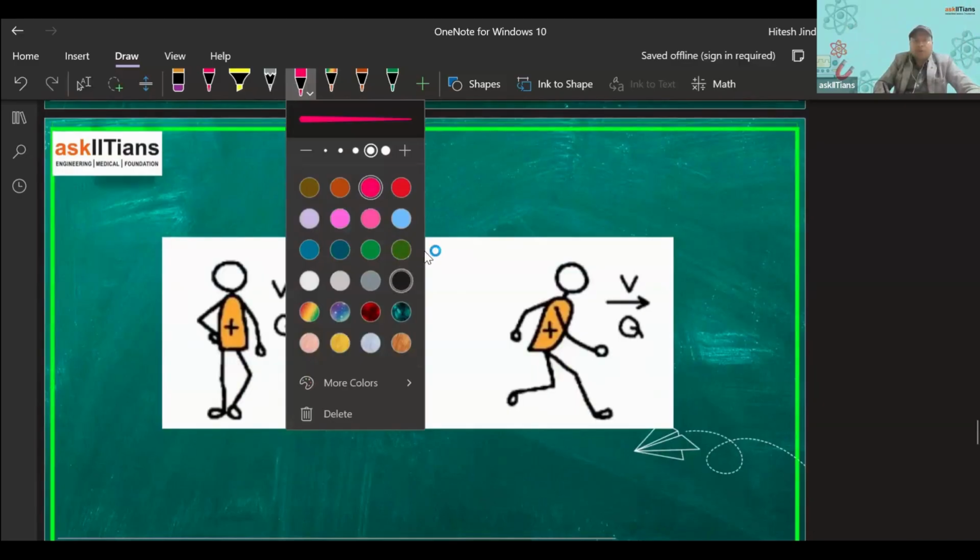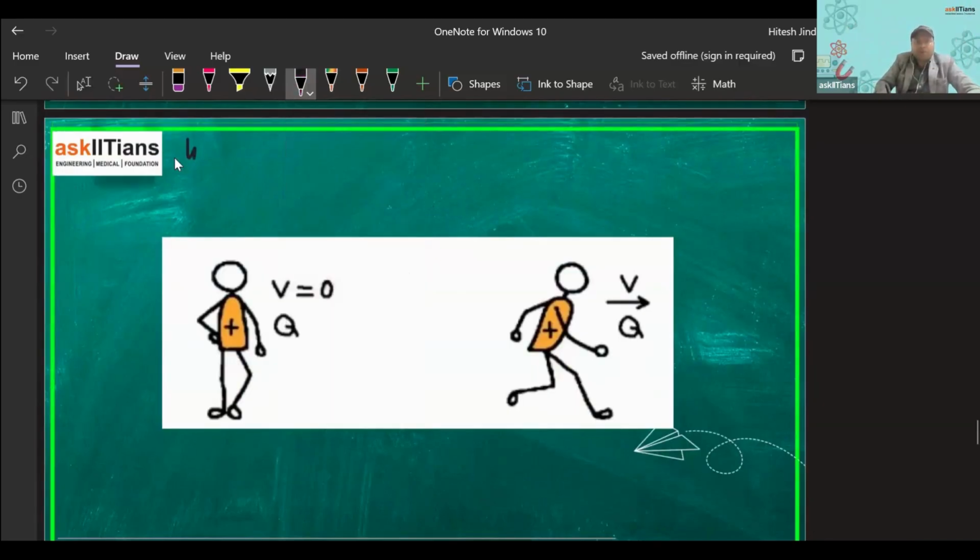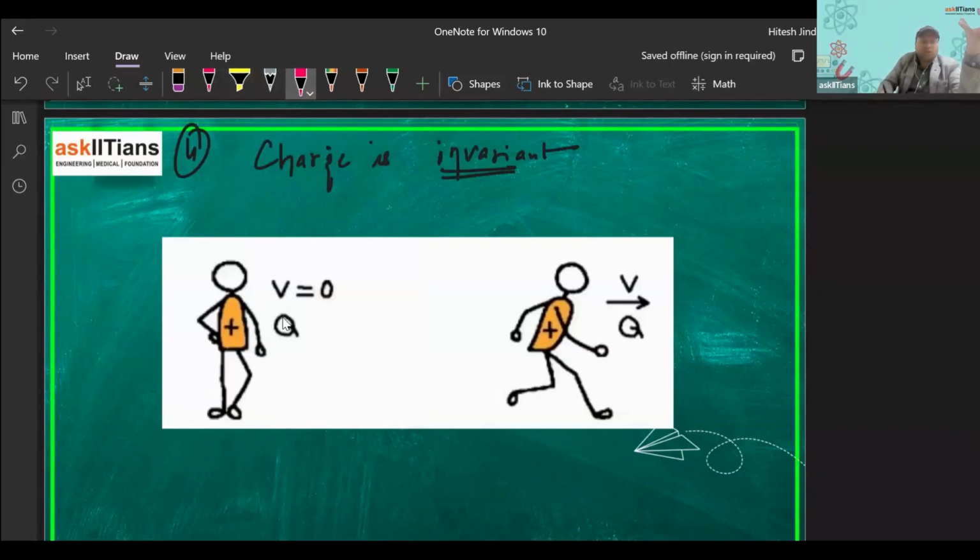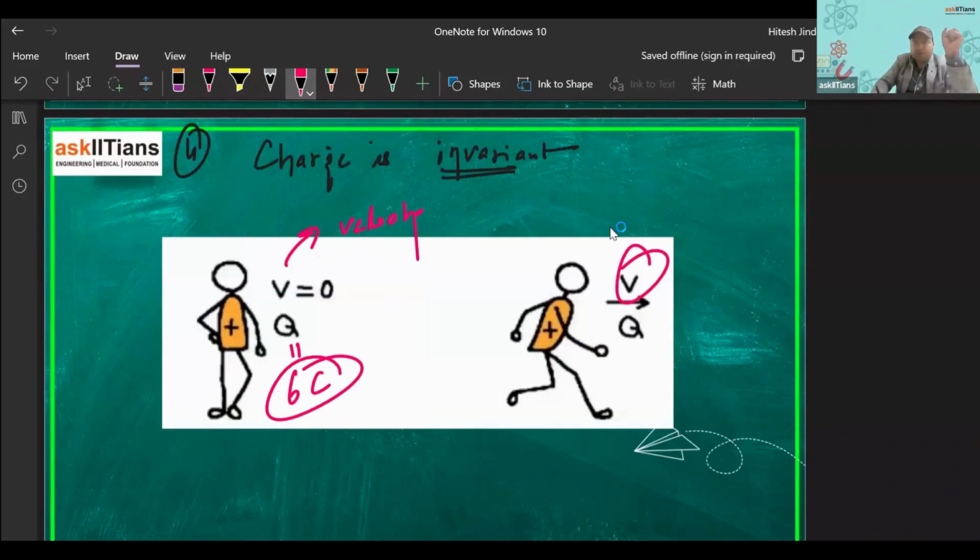Now, this is the last topic, the last property, that is, charge is invariant. Right? Charge is invariant. So what do we mean by that? Let's say this body has a charge Q, and this is the velocity of the body. The velocity of the body is zero. So let's say the charge has some value, 6 coulombs. Now it starts to move. It has some velocity not equal to zero. So it is moving, right?